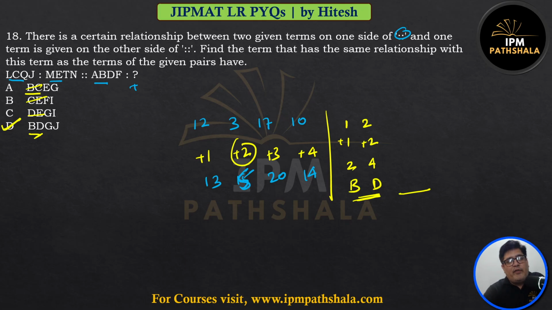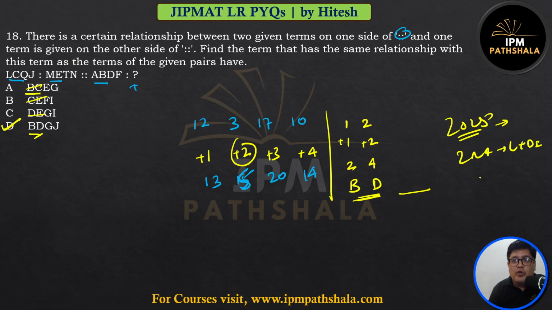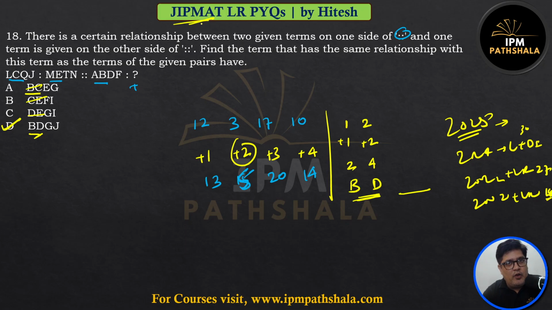So this paper of 2022 only had 18 questions. If you have been attending our sessions on YouTube, you will see 2025 had a different number of questions. 2024 had LR and DI both. 2023 had only LR and 2022 had only LR. There were, I think, 27 questions in one and only 18 questions here. There were 30 questions in another. So a slight change in the pattern of LR in JIPMAT is very common.